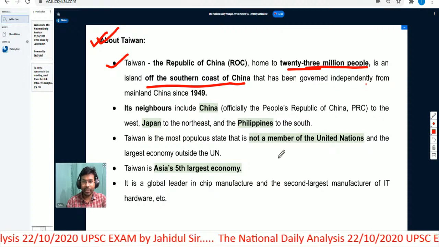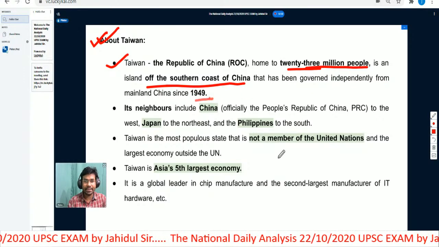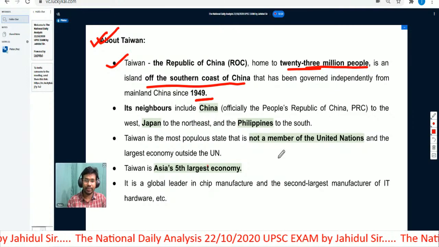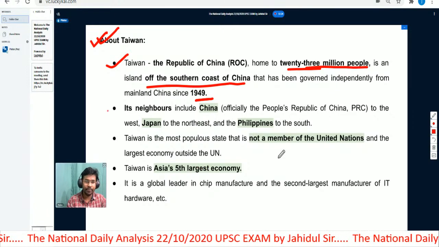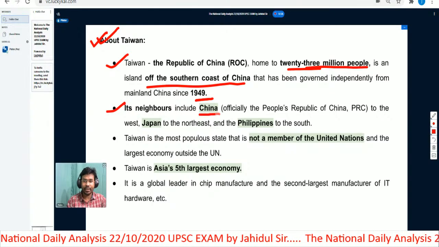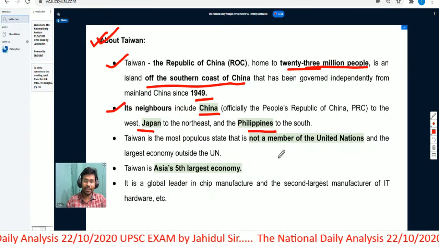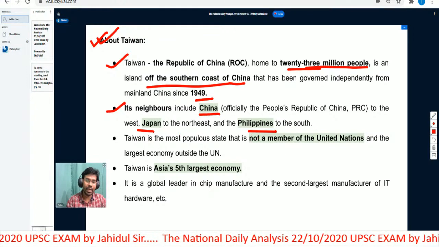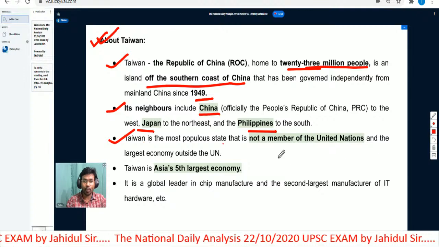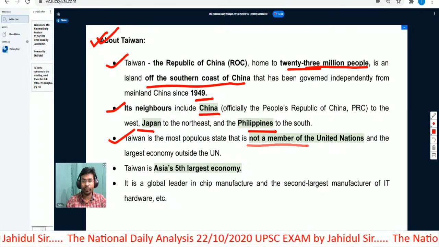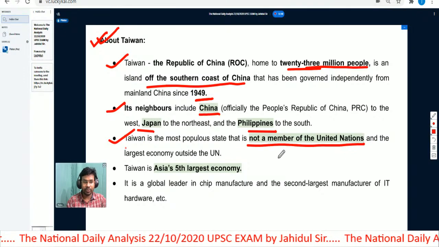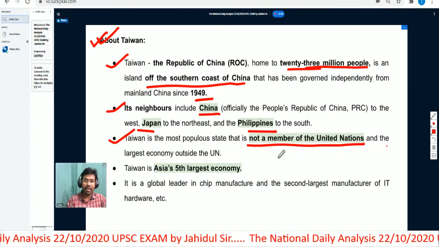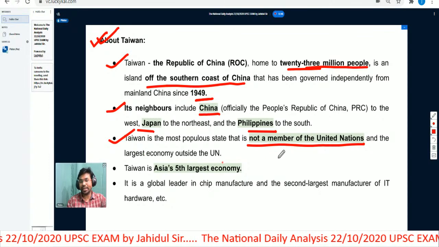Taiwan has been governed independently from mainland China since 1949. Since 1949, Taiwan has had its own democratically elected government, and its neighbors include China, Japan and the Philippines. Taiwan is the most populous state that is not a member of the United Nations, and the largest economy outside the United Nations system.